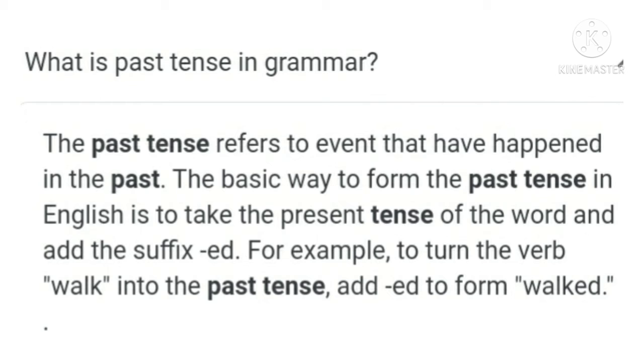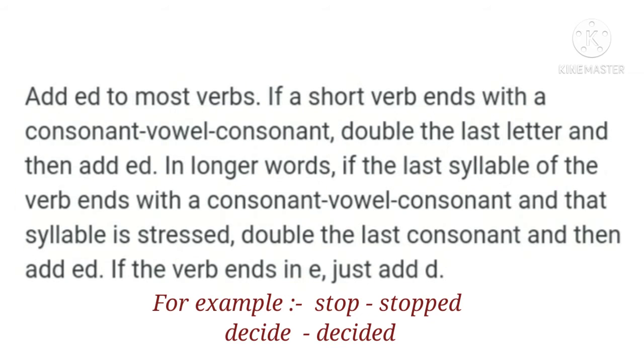For example, we add ed to most of the verbs. If a short verb ends with a consonant, vowel, consonant, then double the last letter and then add ed. For example, walk becomes walked, talk becomes talked, decide becomes decided.